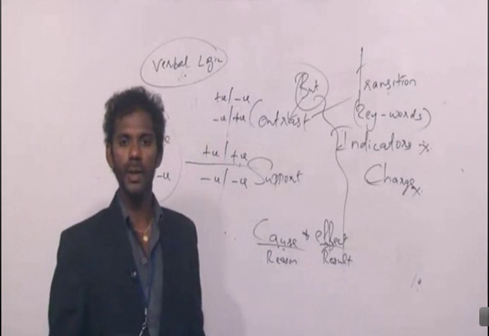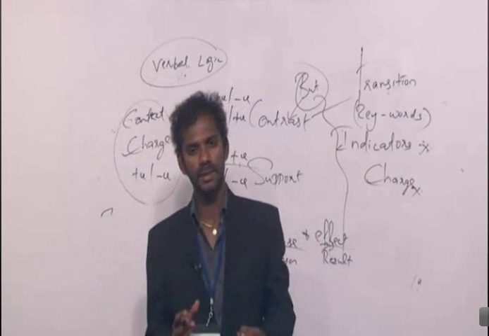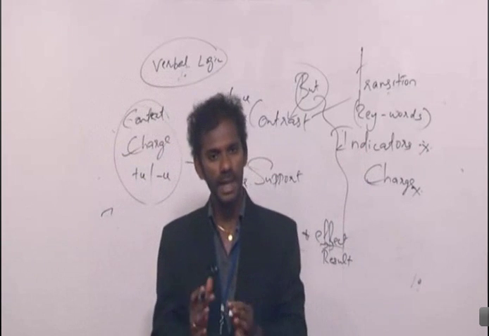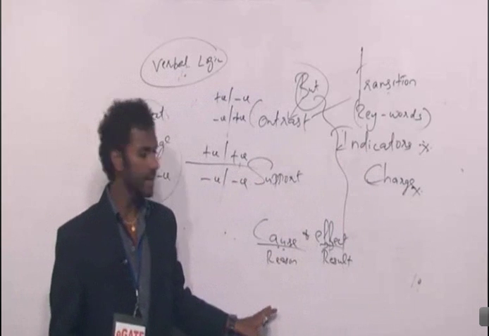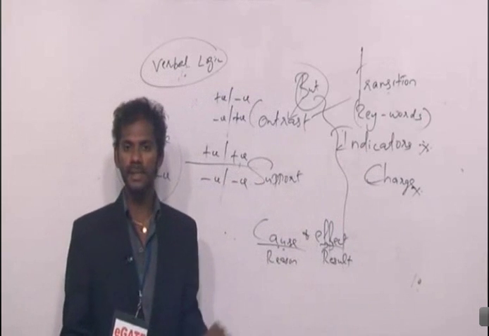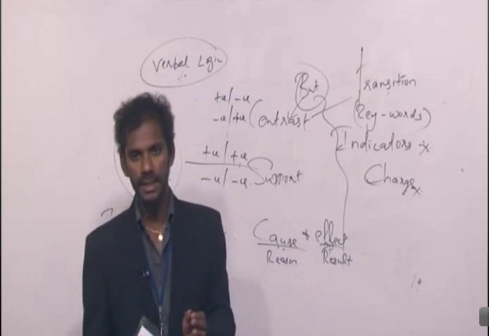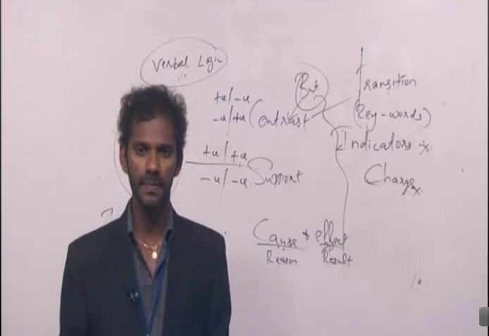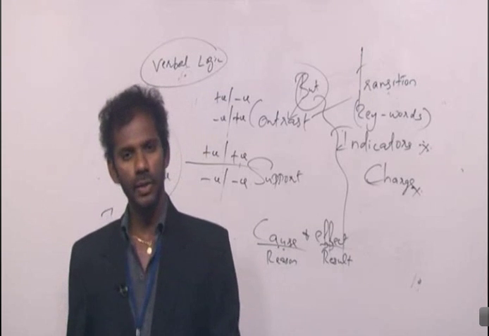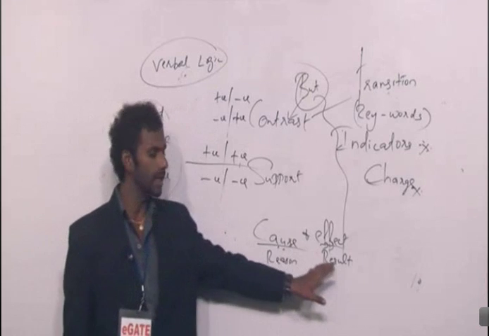So the last one is cause and effect indicators. Any word that joins or clubs the cause and the effect, that is the reason and the result, can be termed as a cause and effect indicator. Clear? So any word connecting a reason and a result is termed as a cause and effect indicator. As you know, a reason always supports a result.